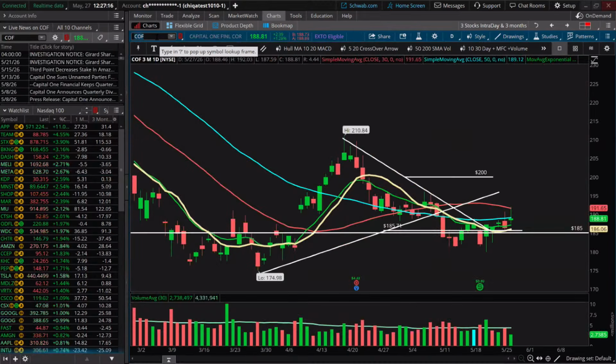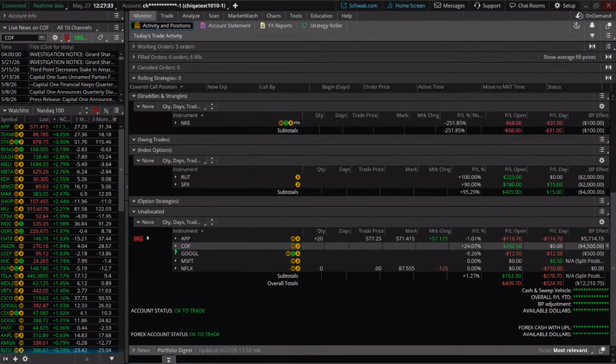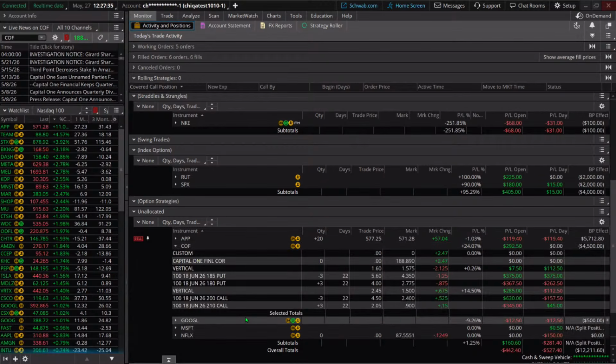All right, let's take things over to COF, Capital One Financial. Is that the right one? Yeah, this is the right one. This is an existing trade. If I come over here to Capital One, I have a call spread and a put spread on here.